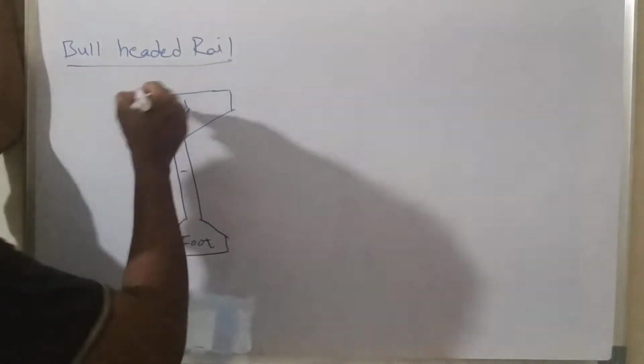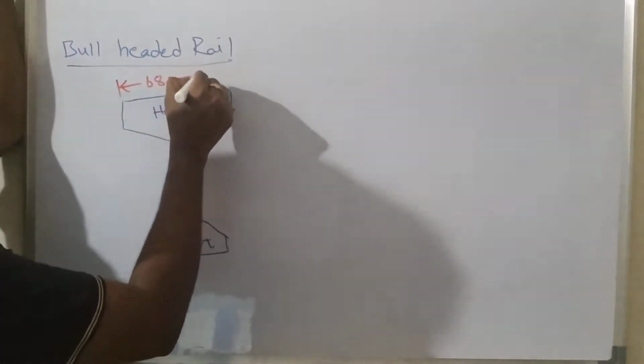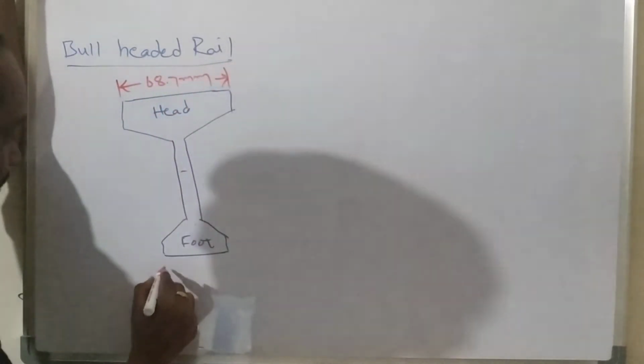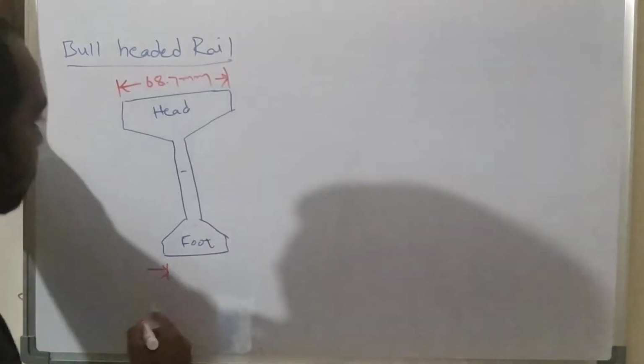bull-headed rail. Understand now? So coming to the dimensions of a bull-headed rail, the width of the head is 68.7 mm, and the width of the foot is 65.5 mm.